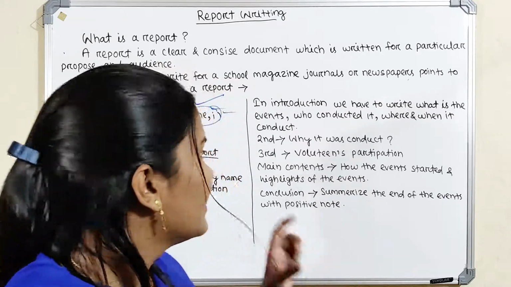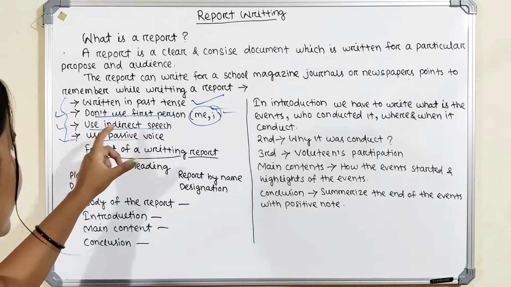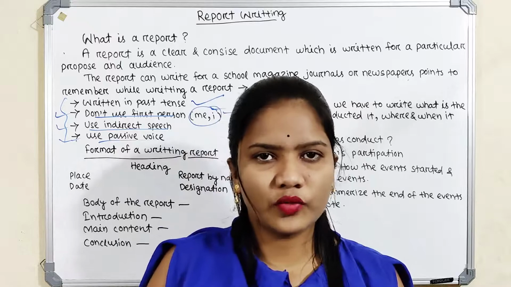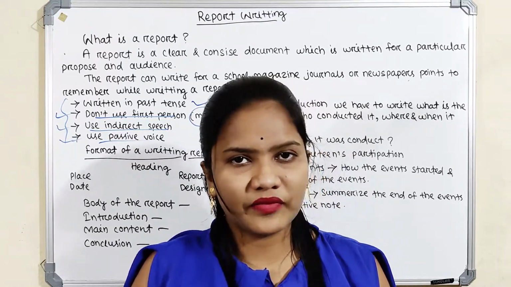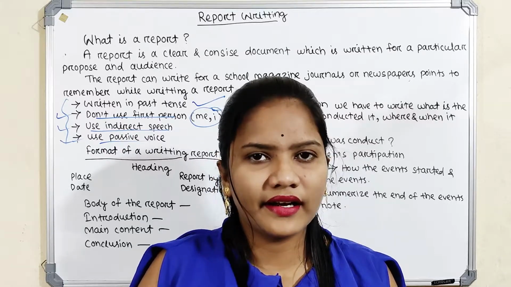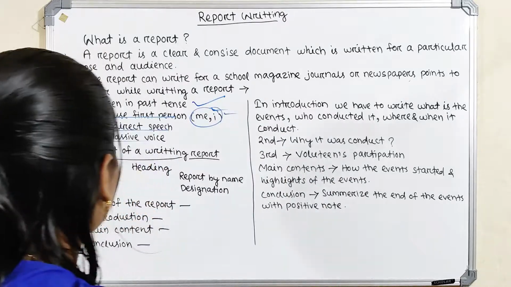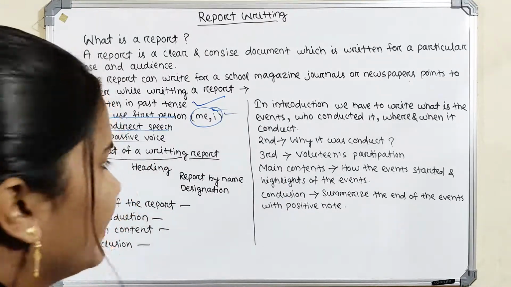I have already taught this in an earlier class. You can learn that. Also use indirect speech, so we have to know what indirect speech is and what direct speech is. And fourth, active and passive voice. I have already taught all these things, so you can learn them in our earlier videos. So there are four things we have to remember while writing a report.